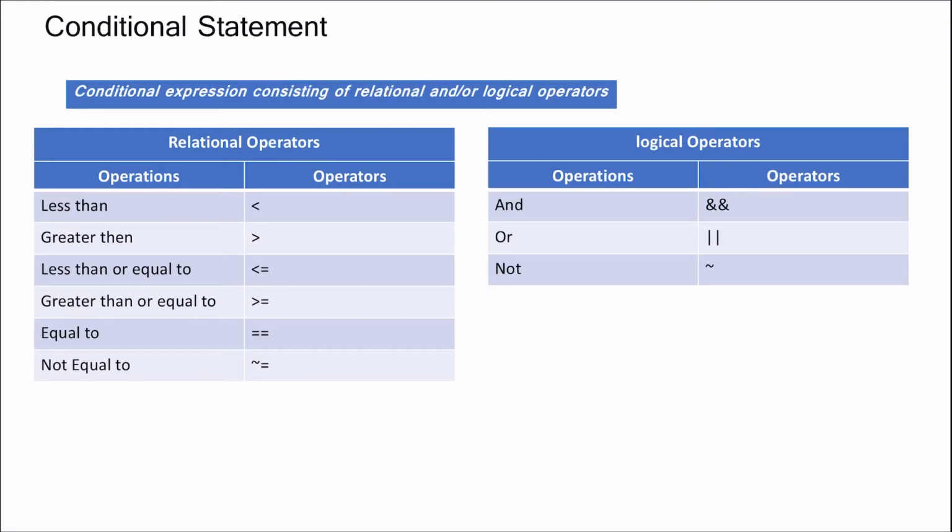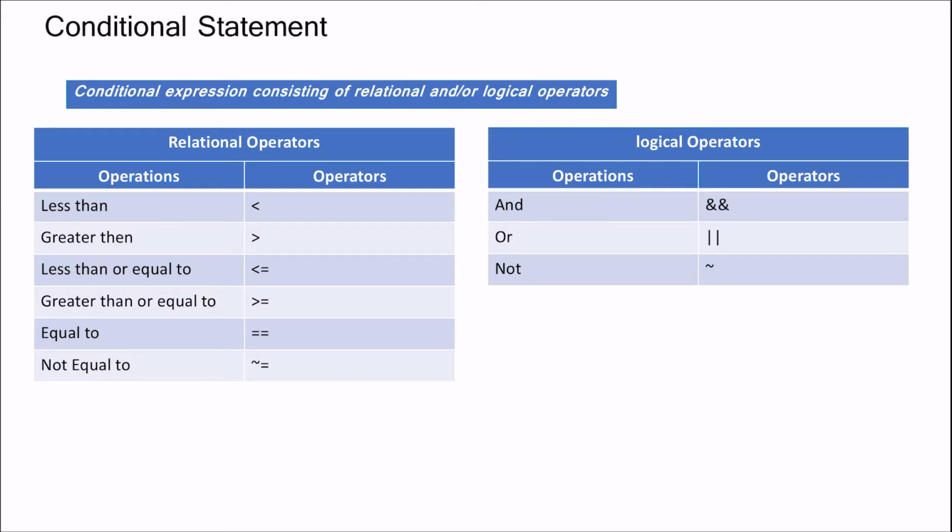Now we will discuss the most important part of MATLAB programming, that is conditional statements. Conditional expressions consist of relational and logical operators. First we will discuss the relational operators.